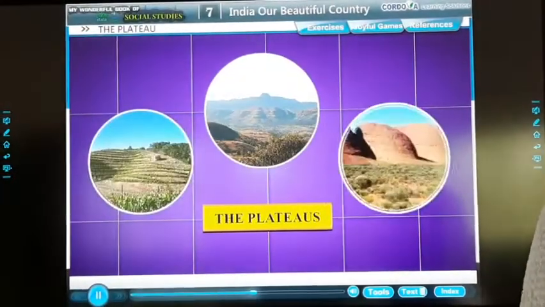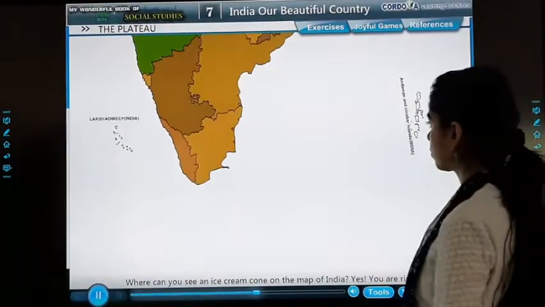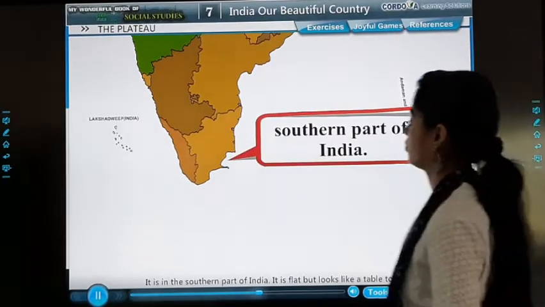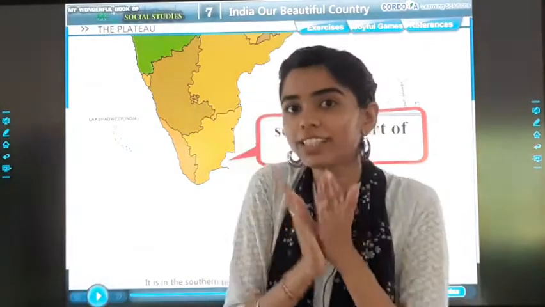The plateaus. Where can you see an ice cream cone on the map of India? Yes, you're right. It is the southern part of India. So where can you see the ice cream cone?